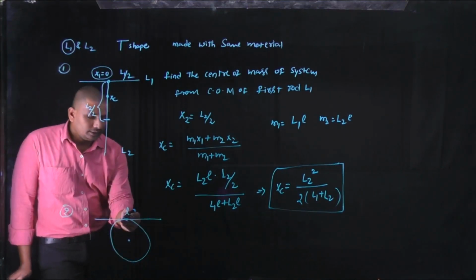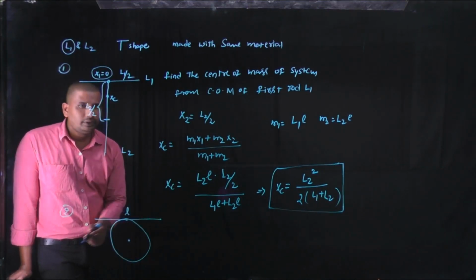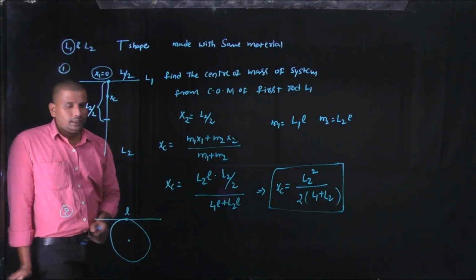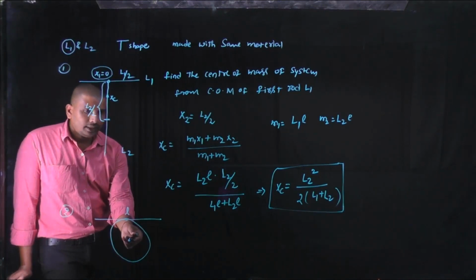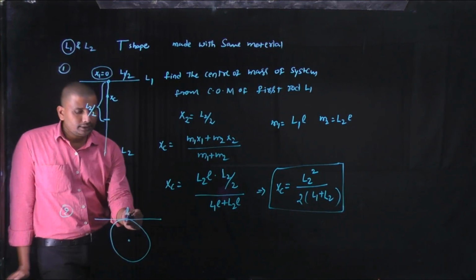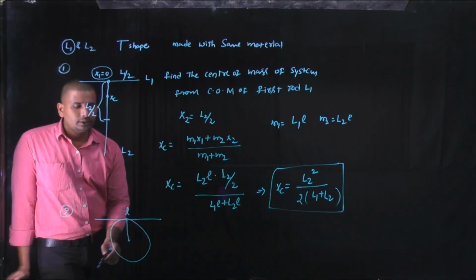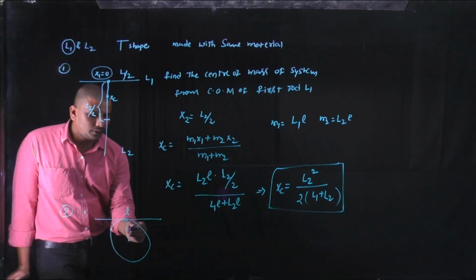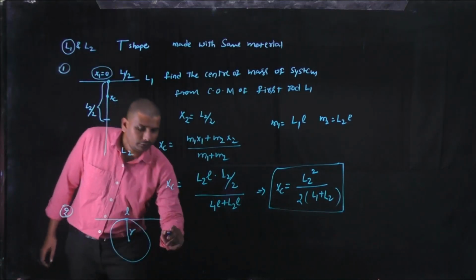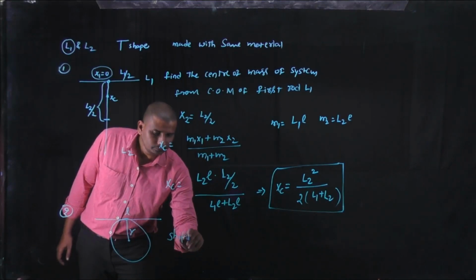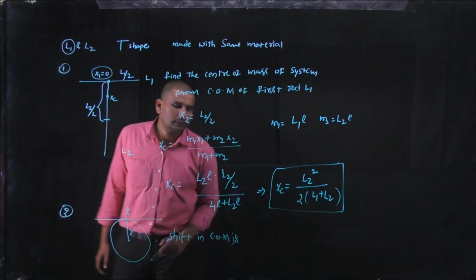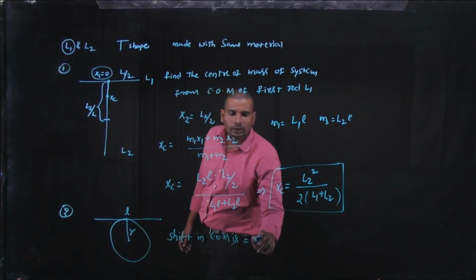This is the initial position of the center of mass where the object is a uniform wire, and this is the center of mass where the object is bent into the form of a circle. This is the shift in center of mass. Here the shift in center of mass is nothing but the radius of the loop.